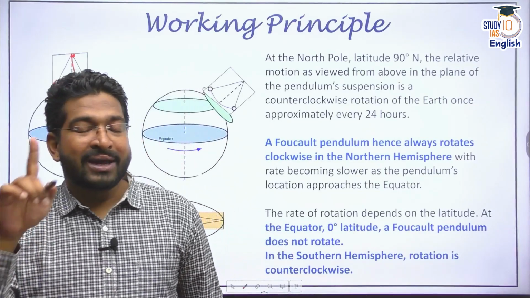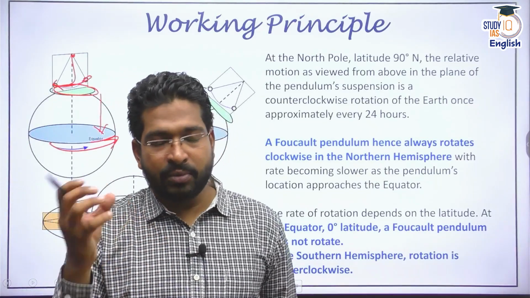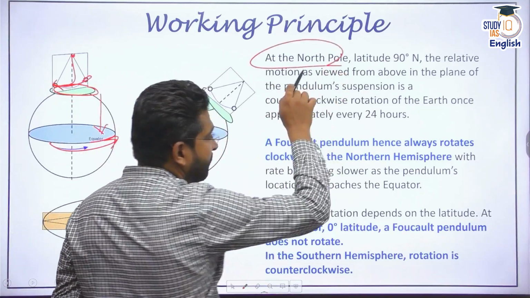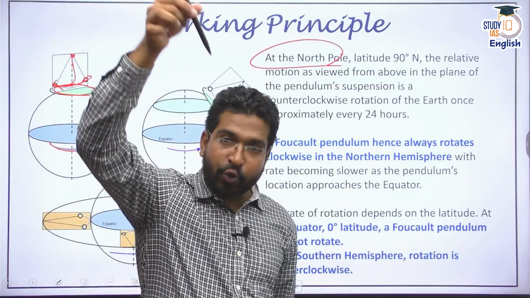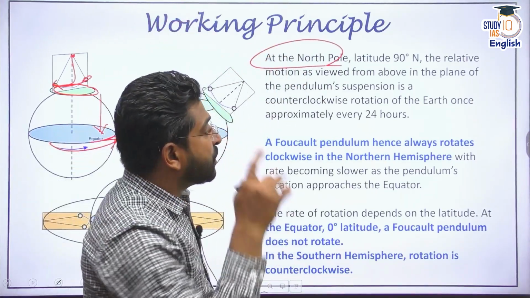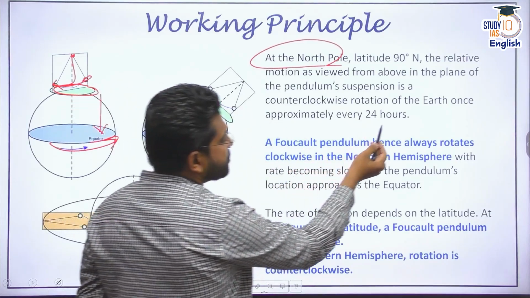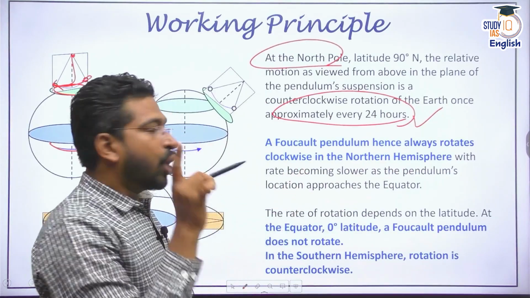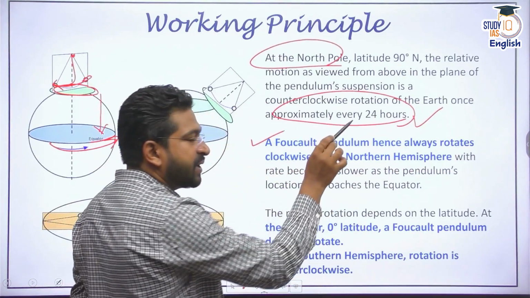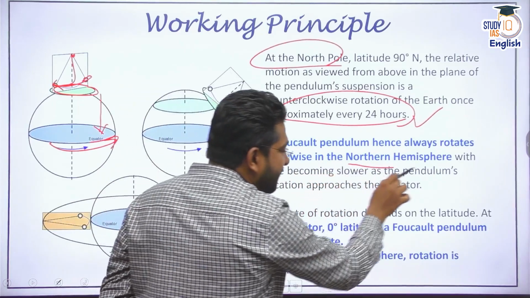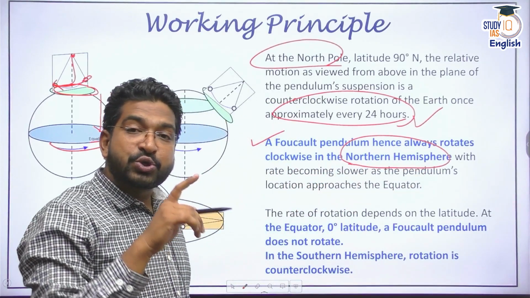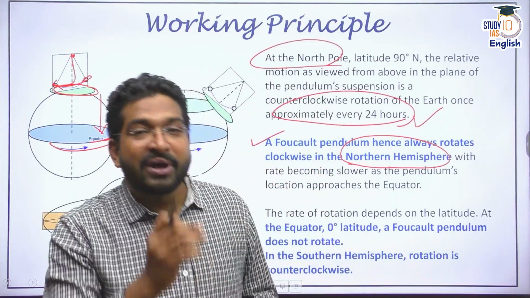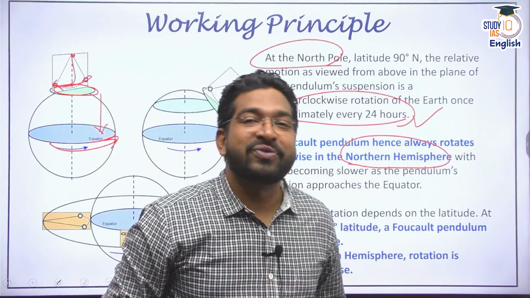Please remember MCQ, it is connected to the first law of Newton's law of motion. And remember that at the North Pole, if I take a Foucault's pendulum and it is oscillating, it is going to exactly create a circle, because approximately in 24 hours, it is going to create a clockwise circle. That means a Foucault's pendulum is always going to rotate clockwise in the northern hemisphere, and it is going to slow down because the lower the latitude, the bigger the circle of rotation of that particular pendulum.